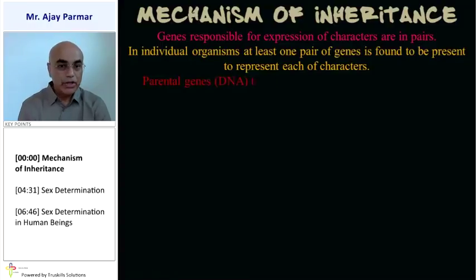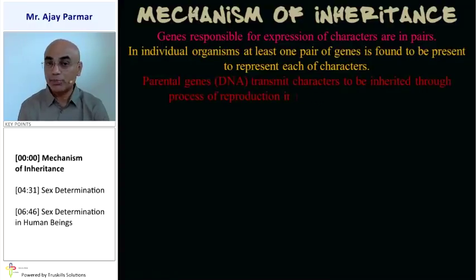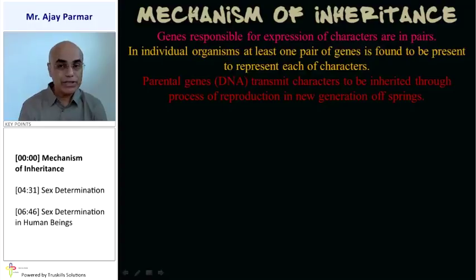The parental gene, that is the DNA, transmits the characters which are to be inherited through the process of reproduction, obviously in the new generation offsprings. That means the parental genes are responsible for biological characteristics only. Remember, as far as human beings are concerned, we do not consider that intelligence is always inherited from the parents to their offsprings. In other animals that could be possible, not in the case of human beings, but then also the physical and the physiological characteristics.